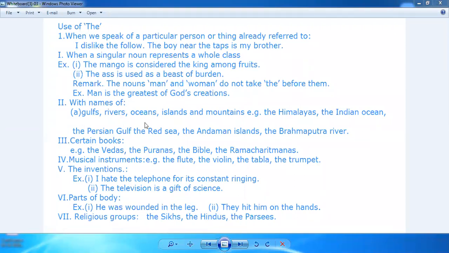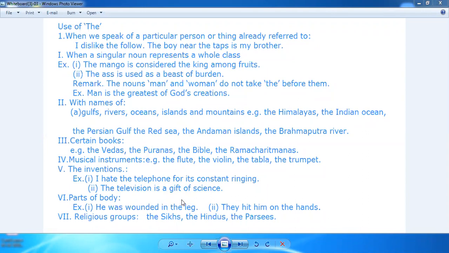So with the name of gulf, river, ocean, island, mountains: the Himalaya, the Indian Ocean, the Persian Gulf, the Red Sea, the Andaman, the Brahmaputra; certain books like the Vedas, the Puran, the Bible, the Ramcharitramanas; the musical instruments: the flute, the violin, the tabla, the trumpet; the inventions, जिसने inventions किए हैं. I hate the telephone for its constant ringing. The television is a gift of science.